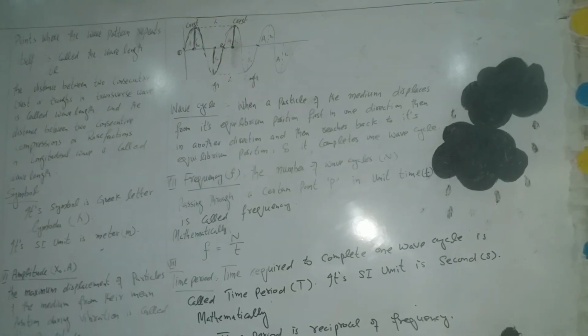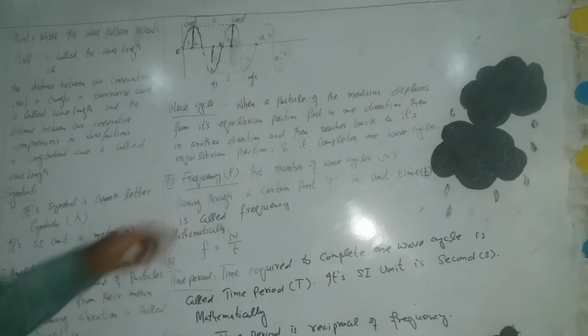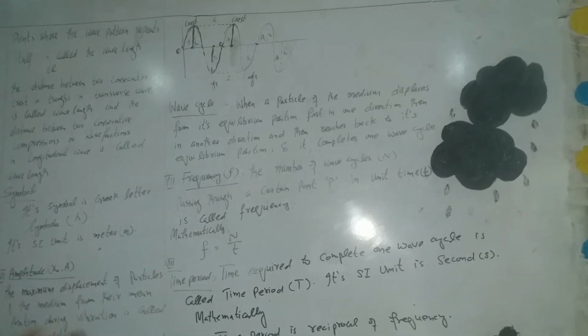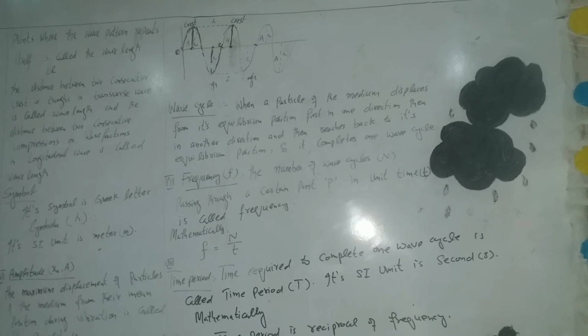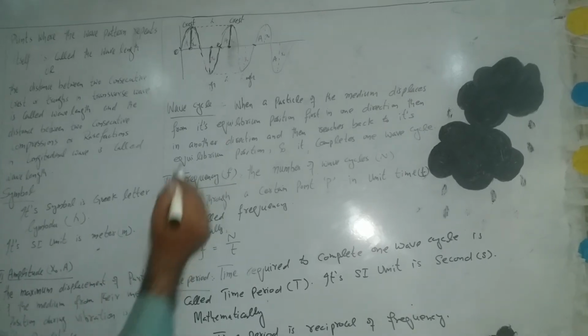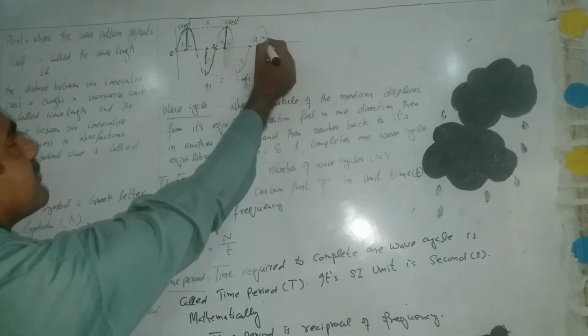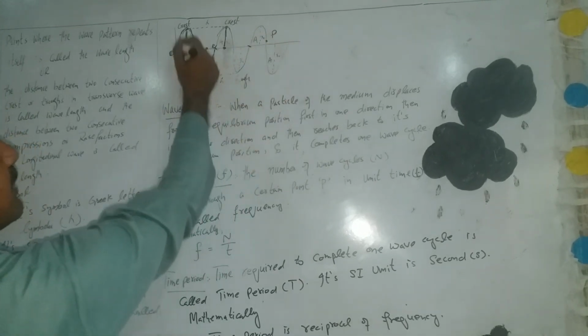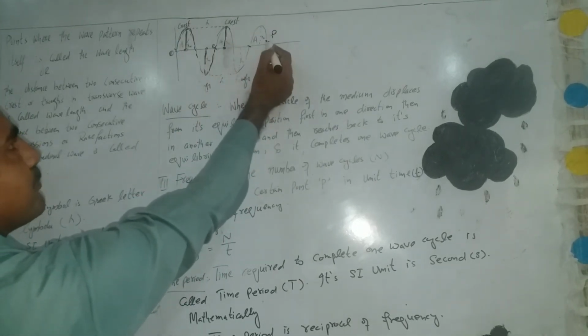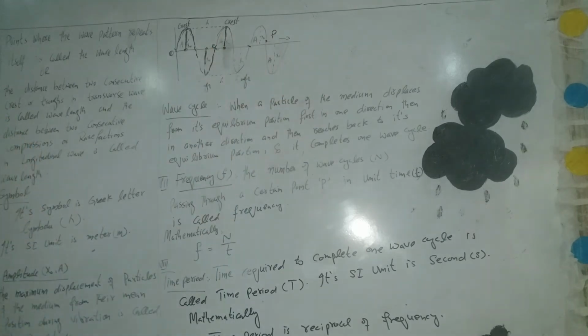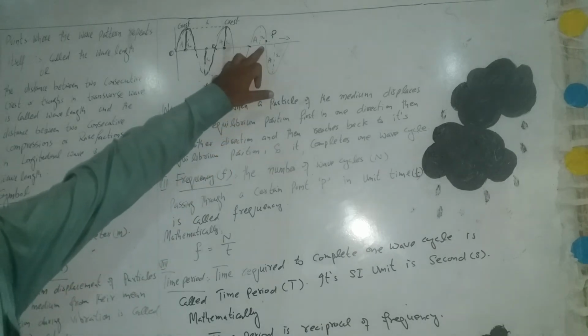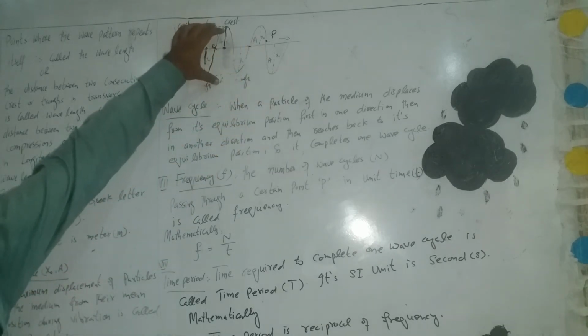Now towards the next parameter, which is frequency. The number of wave cycles passing through a certain point in unit time is called the frequency of the wave. So if we consider this is point P, the number of wave cycles passing through this point in unit time is called its frequency. Let's say 3 wave cycles pass through this point in 1 second, then its frequency will be 3 hertz.